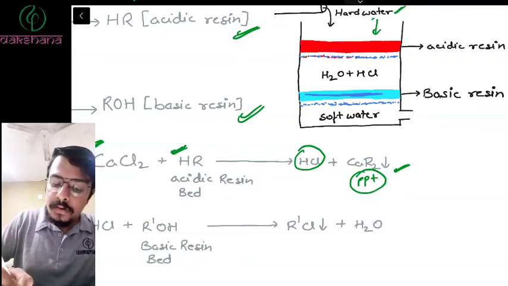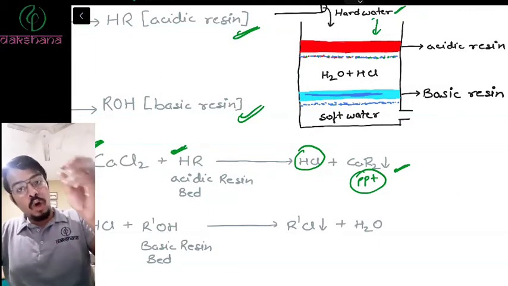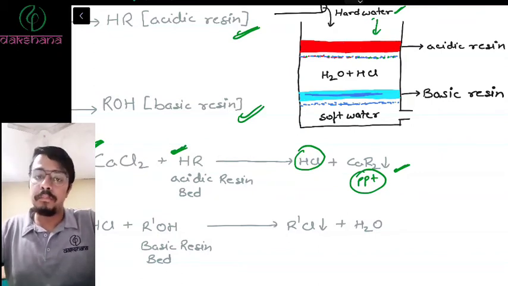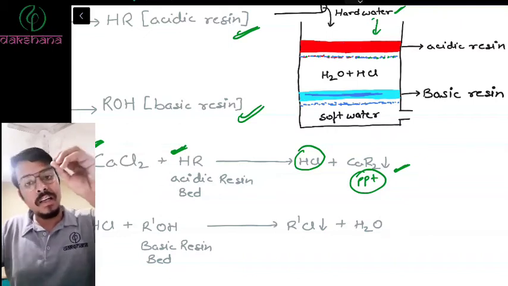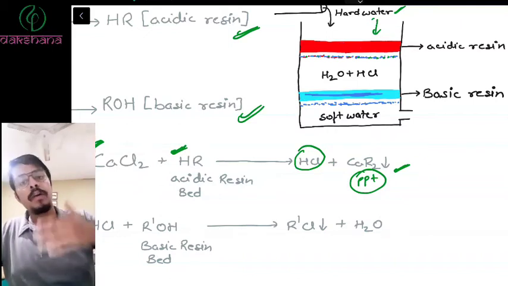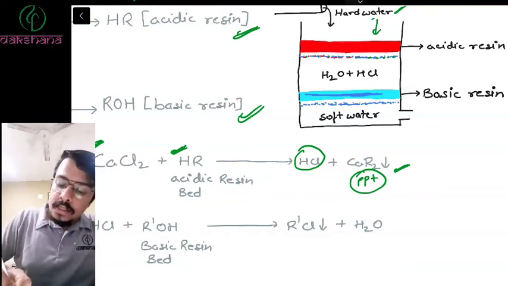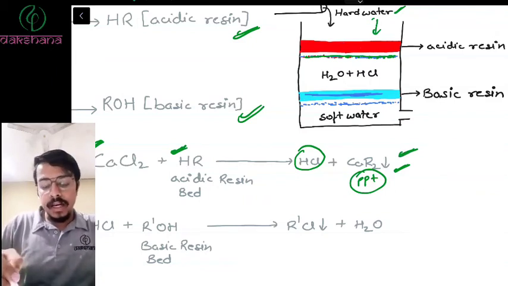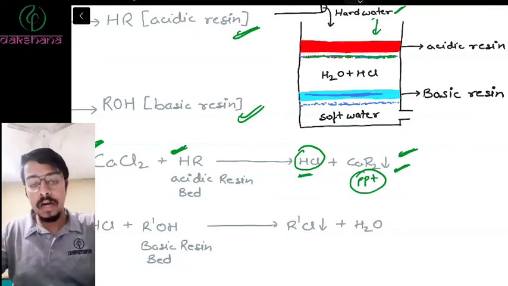We create a filter out here. That filter stops the solid particles and lets the liquid go, like a semi-permeable membrane. It keeps the solid particles and lets the liquid molecules go. So in this filter, the solid particle, that is CaR2, will remain, and the rest of the liquid will filter out, and the rest of the liquid contains HCl and the water that we have poured in.